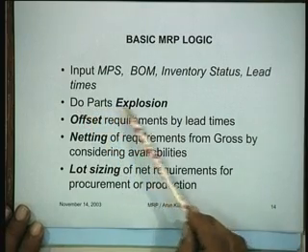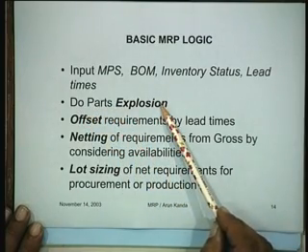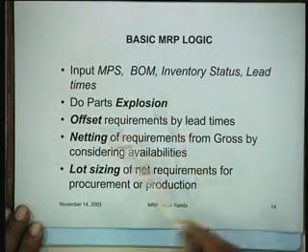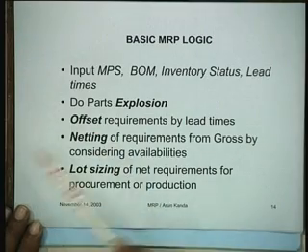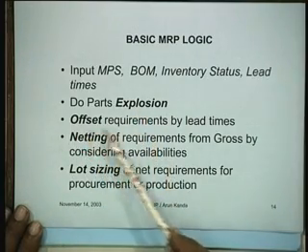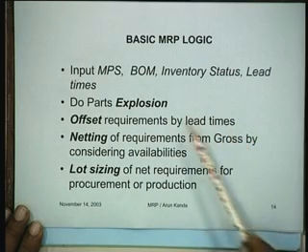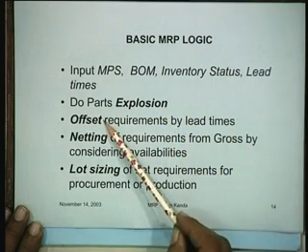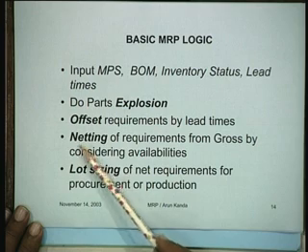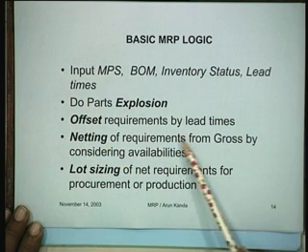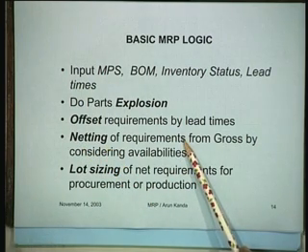Then you do what is called parts explosion. We will explain this when we come to the example. And after the explosion, you have to offset the requirements by lead times. So there is explosion, there is offsetting, then there is netting. Netting means my gross requirements are 100, but I already have 20. So I need how many? 100 minus 20, it is 80.